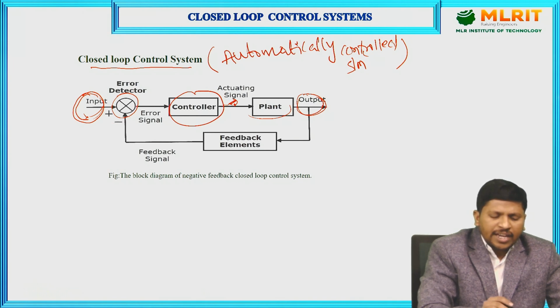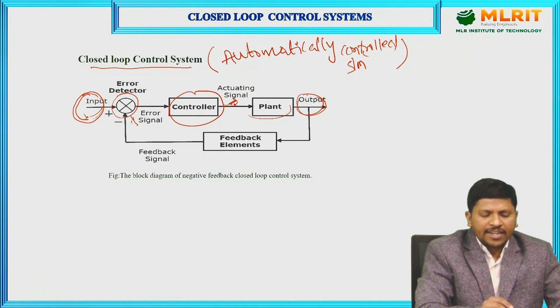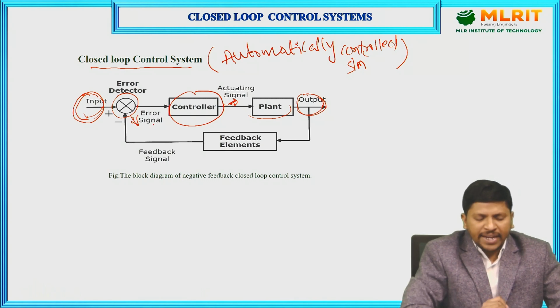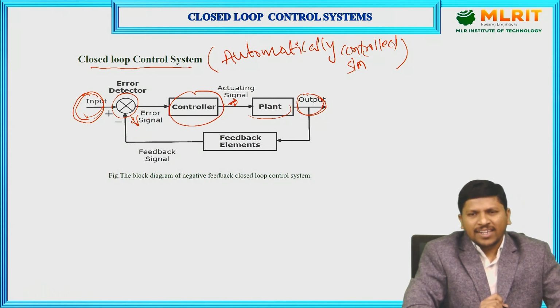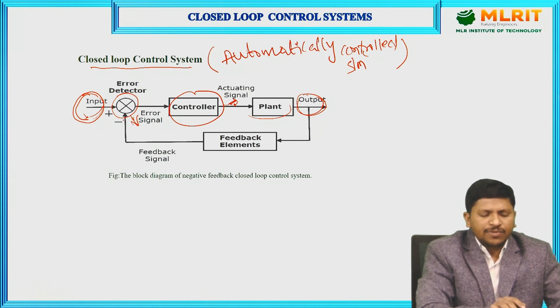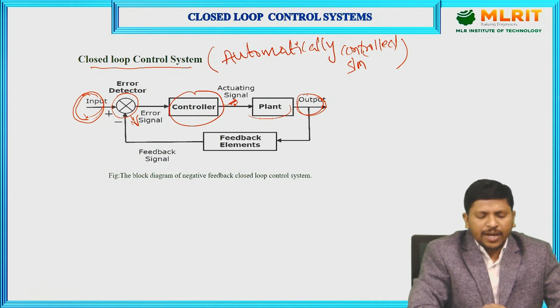The error detector produces the error signal. The error signal is defined as the difference between the input signal and the feedback signal. This feedback signal comes from the feedback elements.